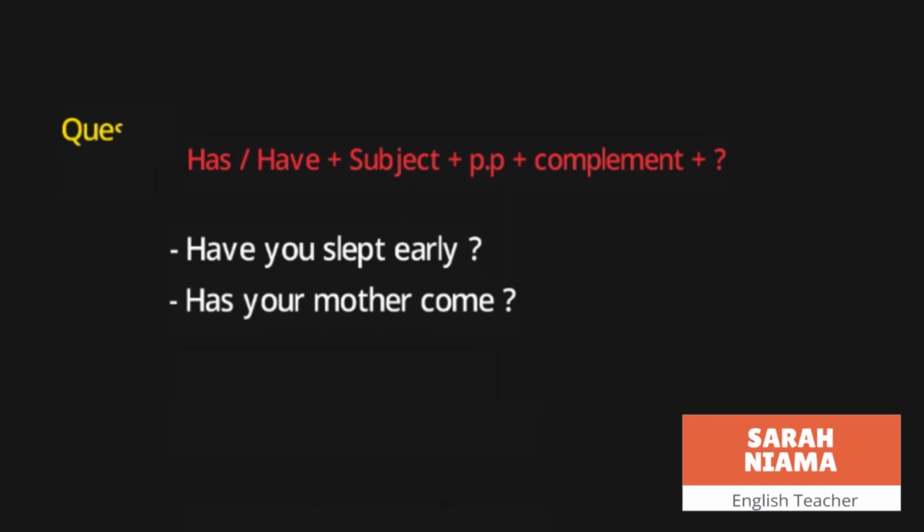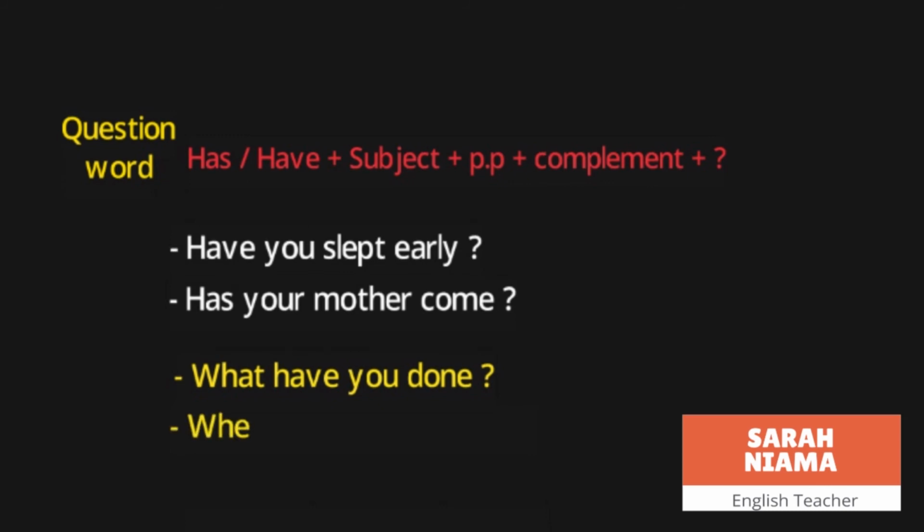If we have a question word إذا عندنا أداة استفهام, we should put it at the first of the question, like what have you done? هنا خلينا بالبداية the question word what plus the verb have plus the subject you, and at the end we put the past participle of the verb do, it is done, and at the end we put the question mark. شنو سويت معناته؟ Where have you started? هنا خلينا بالبداية where is the question word أداة السؤال، خلينا بعدها have اللي هو الفعل اللي سألنا بيه، and we put you plus the past participle of the verb study, it is studied, and at the end we put the question mark.